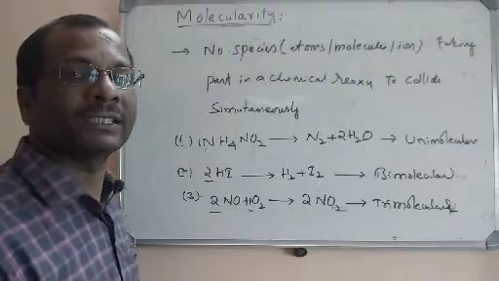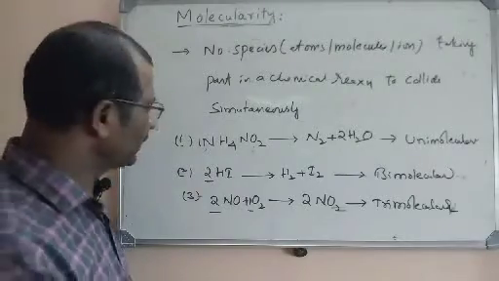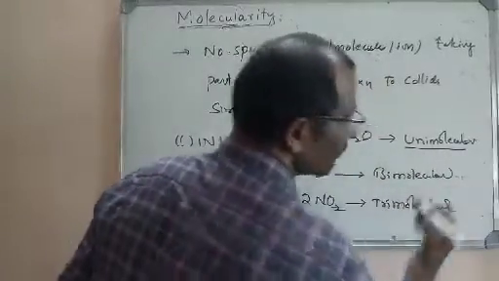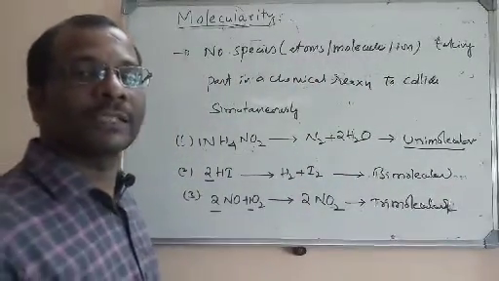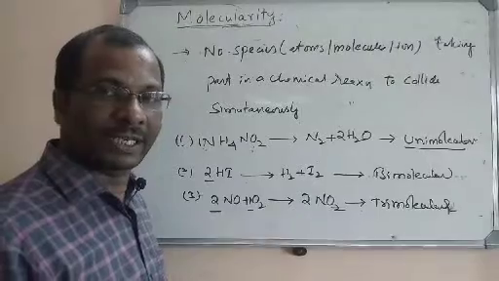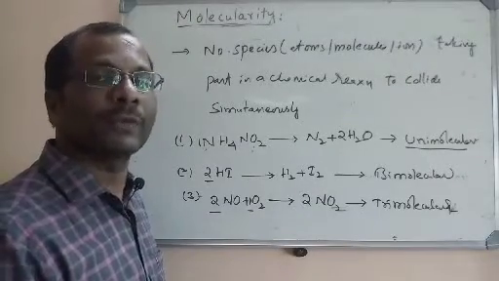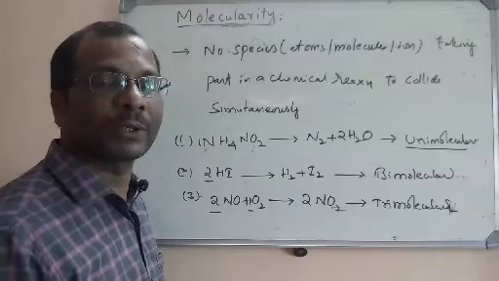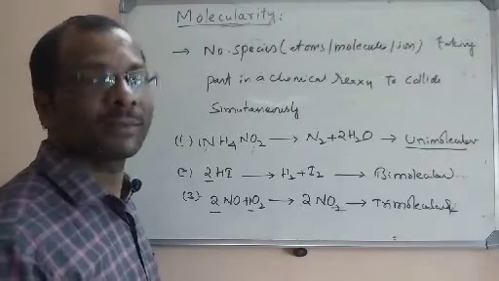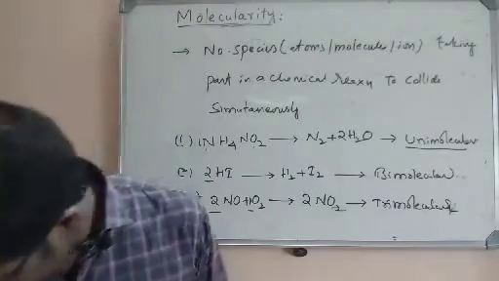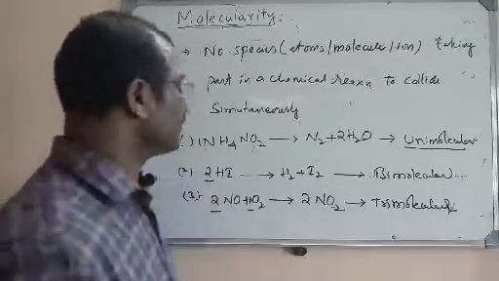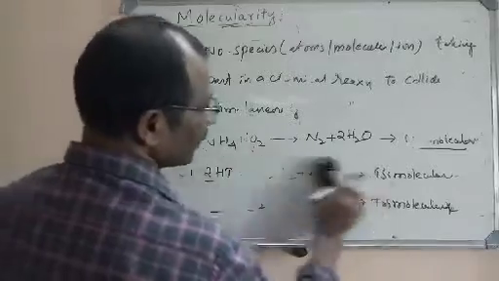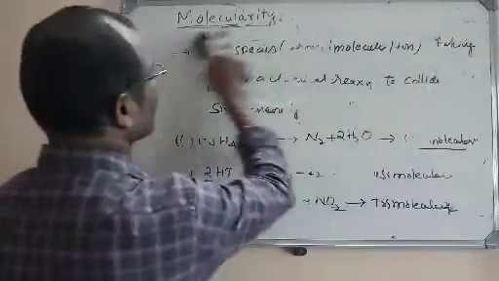Molecularity greater than 3 is quite uncommon. You have studied the SN1 reaction, that is a unimolecular nucleophilic substitution. In the same way, SN2 means a bimolecular nucleophilic substitution. That is the molecularity. But this molecularity has meaning only for elementary reactions.